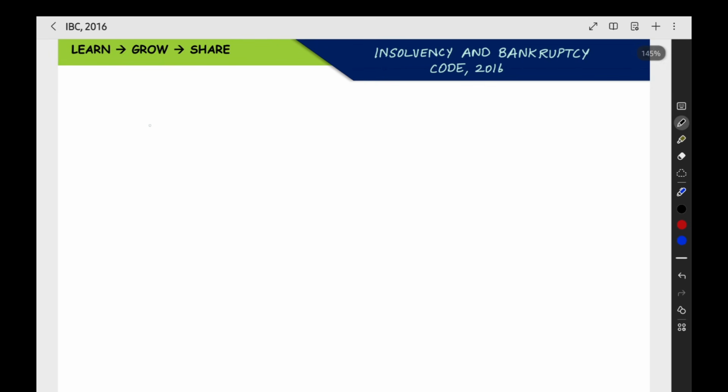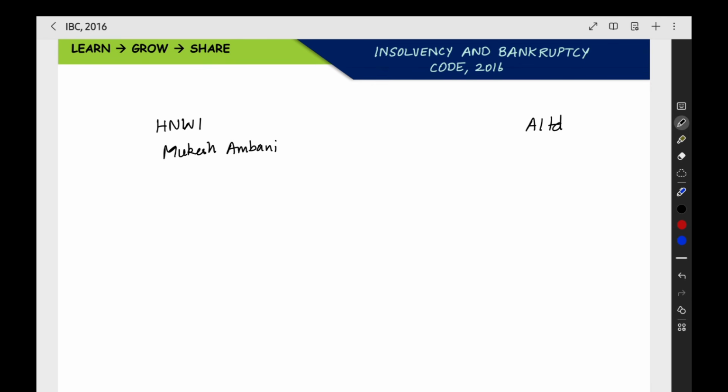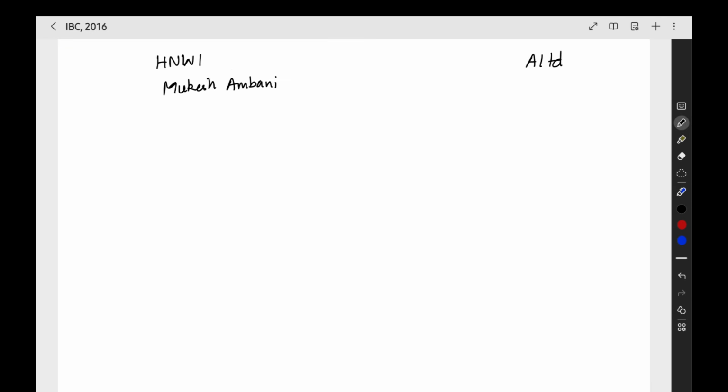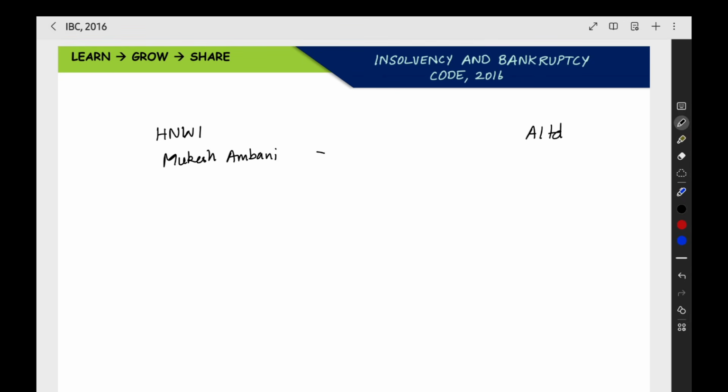We have one person, a high net worth individual, like for example, we can take Mukesh Ambani. Now we have one company, A Limited, which is going into bankruptcy and it has started the CIRP process. For this A Limited, they are inviting the presentation of a resolution plan. Mukesh Ambani presented a resolution plan. The committee of creditors approved it and then the NCLT approved it. Now the plan was approved and ready to be implemented.